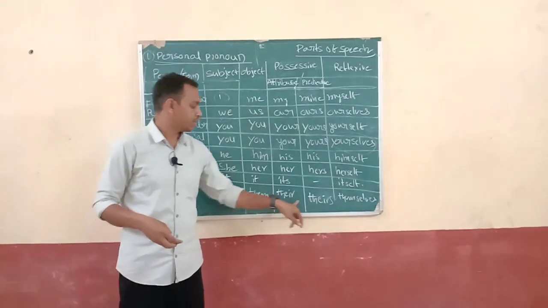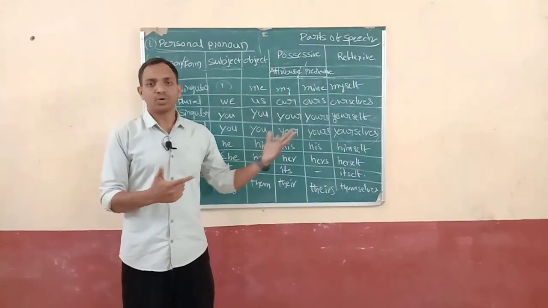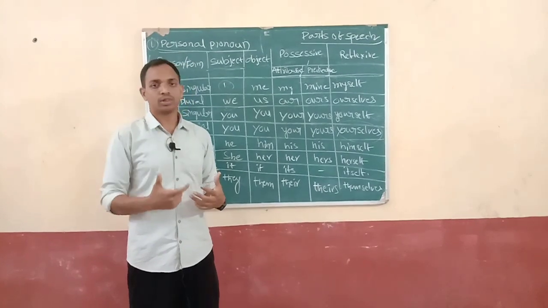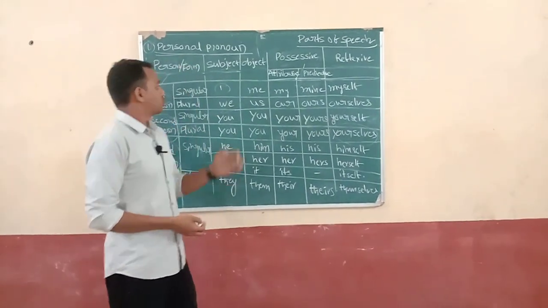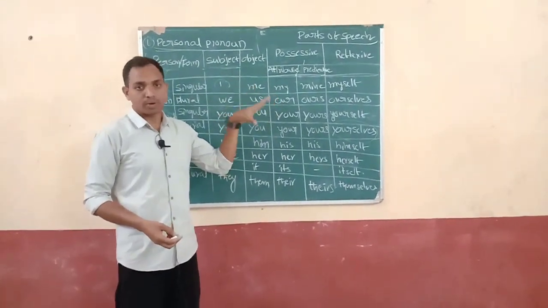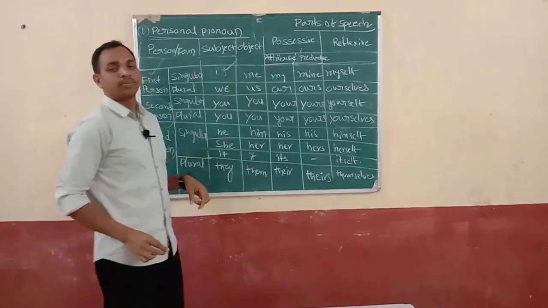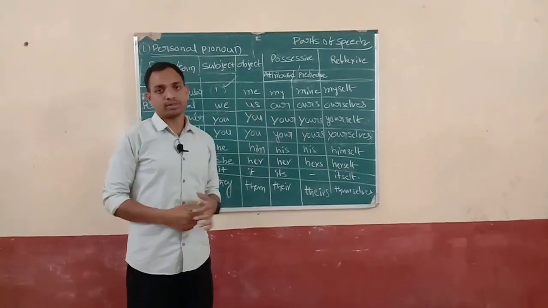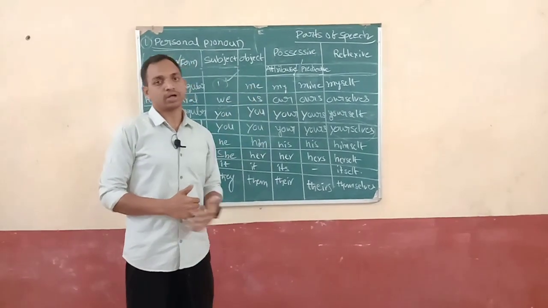They, them, their, themselves. So we have to use the pronouns based on the sentence, the situation, and the condition. So we have to use different kinds of person. Similar and suitable pronouns we have to use in a proper sentence. Based on the sentence, whichever is the suitable pronoun, that only we have to use, then only the sentence will be correct.